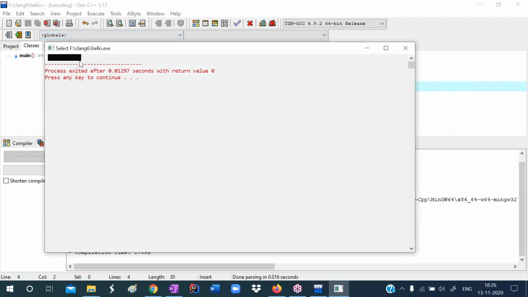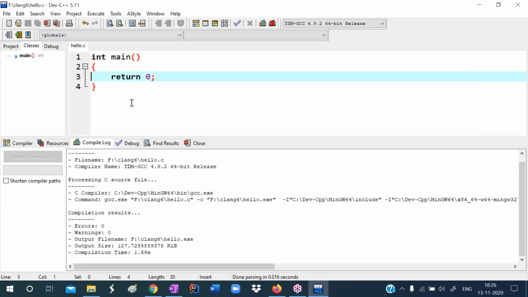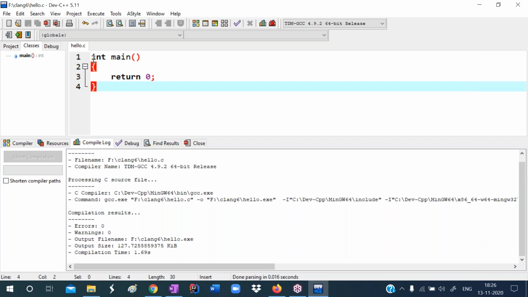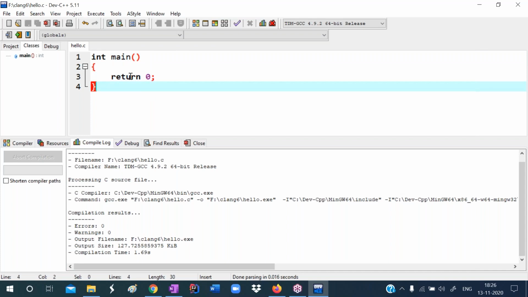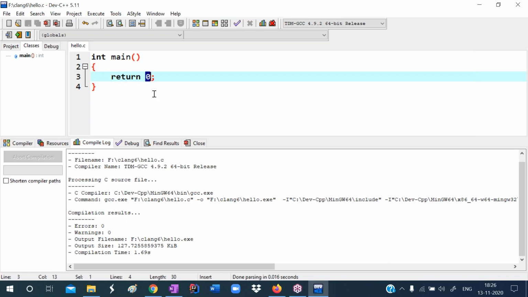That is displaying nothing here. Nothing is printed. Observe, because we didn't write any code here. Just for main I have written the return type int, so it is returning an integer value. Return 0 means a successful return, successful execution. It gives this value to the operating system. That is the general meaning of this.